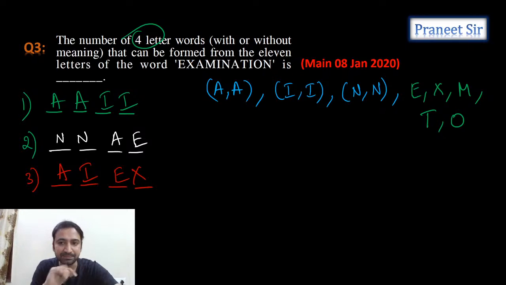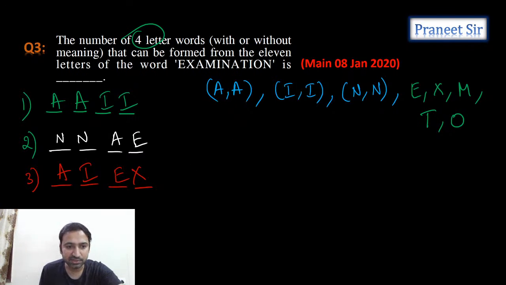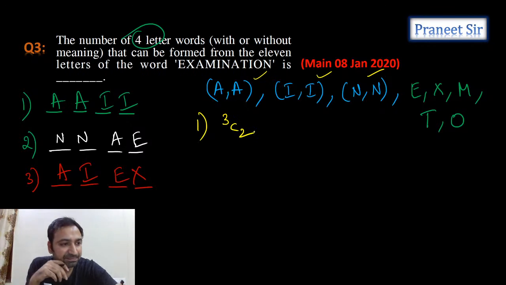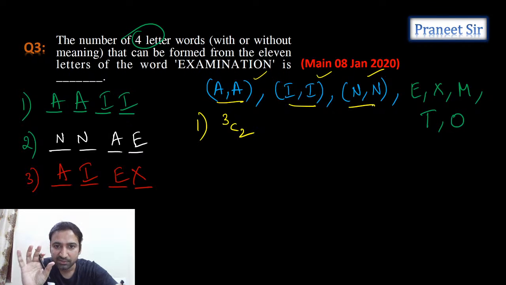Okay, so for that, what we'll do is, the all-different case we already analyzed. Now tell me, guys, first we'll analyze the first case. What is the first case we have? The first case is two letters of the same type and two letters of the same type of another one. So out of these three sets, we need to select two sets. How many ways can we select two sets out of three sets? 3C2 ways only, right? See, you can see here, this is one set, 2, 3. Total three sets are there. We need to select two sets out of three sets. How many ways? 3C2 ways.